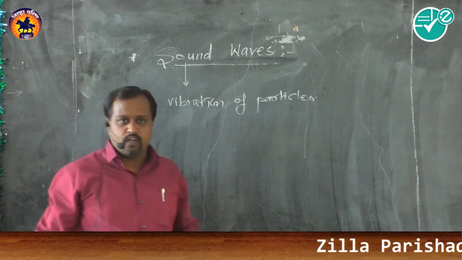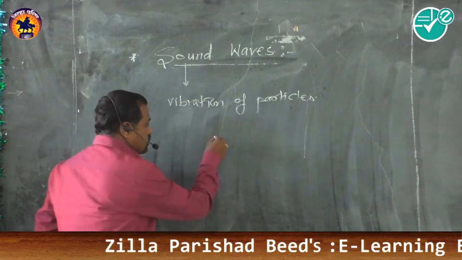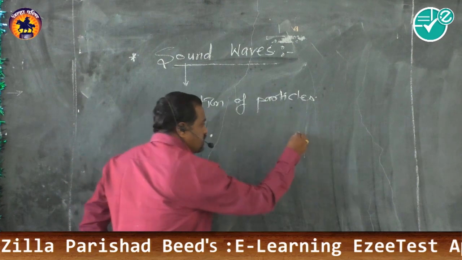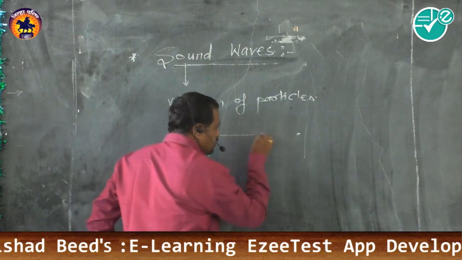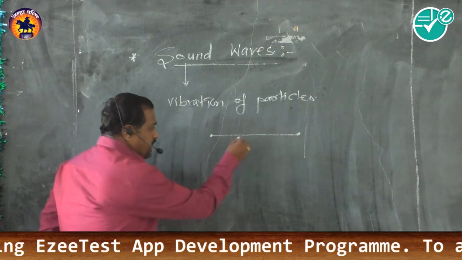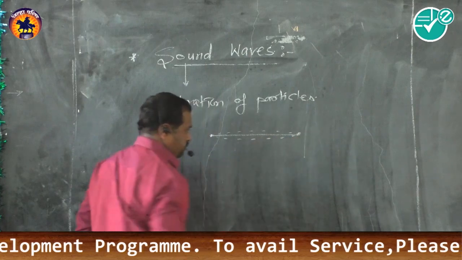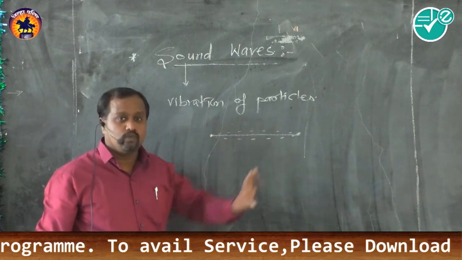In a musical instrument, we know the violin and the guitar. In that, a string is attached between two ends, and this string gets plucked. When it gets plucked, it vibrates about its mean position, and it produces a sound.